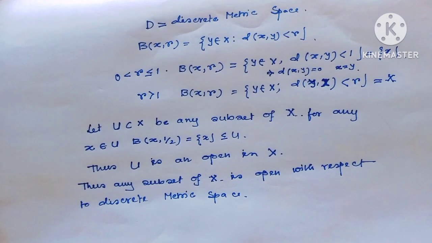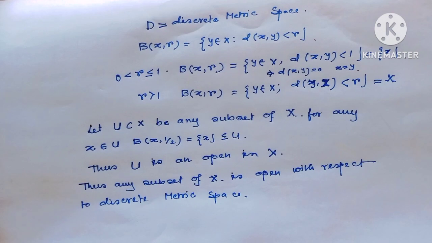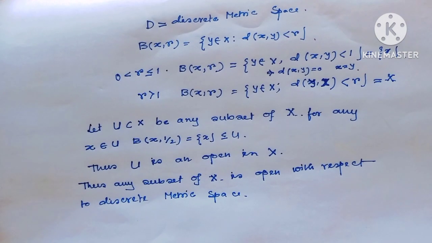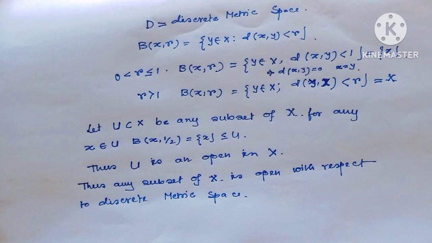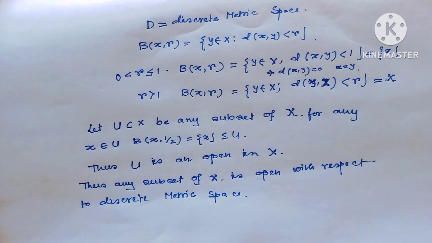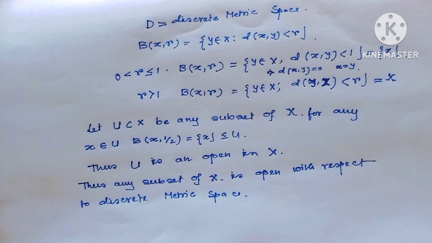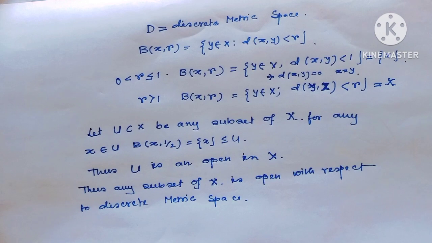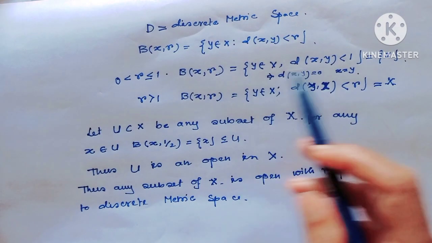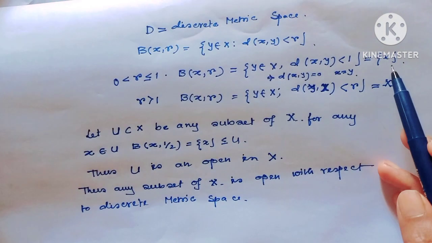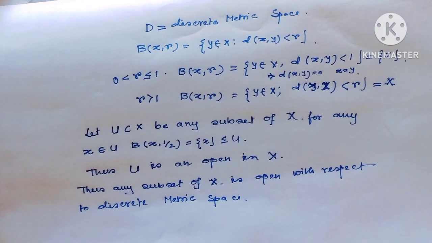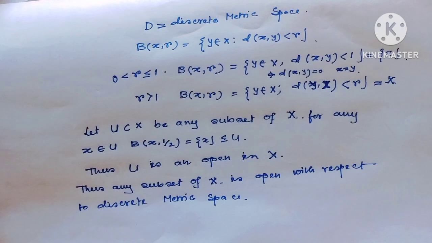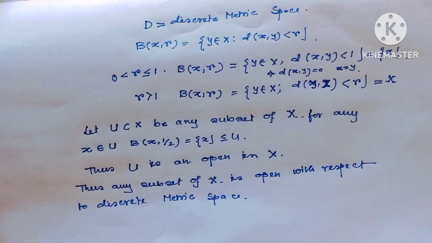And d(x, y) < 1 means, in the discrete metric space, d(x, y) = 0, which implies x = y, because all of us know the definition of the discrete metric space. So when r ≤ 1, this gives the singleton set {x}. And when r > 1, B(x, r) is equal to the whole space X.